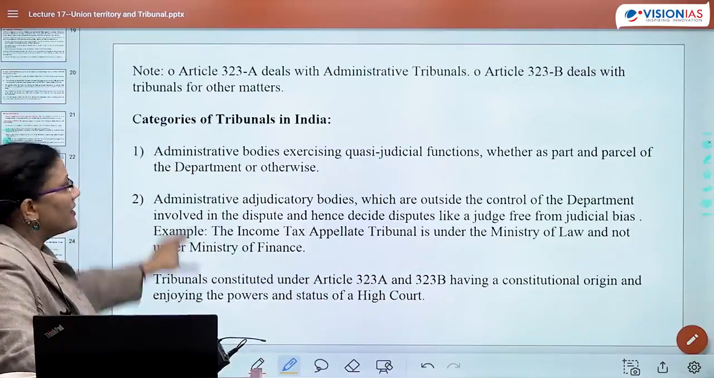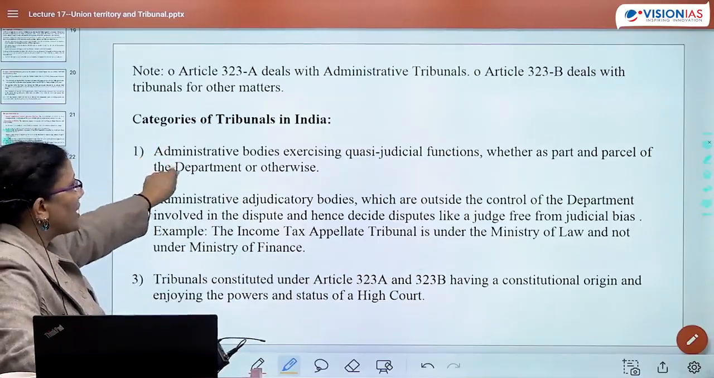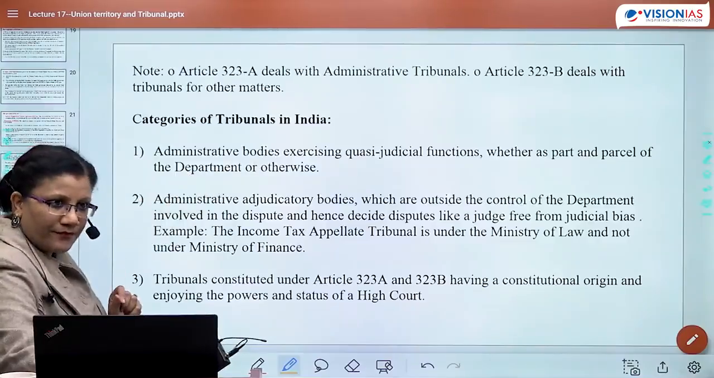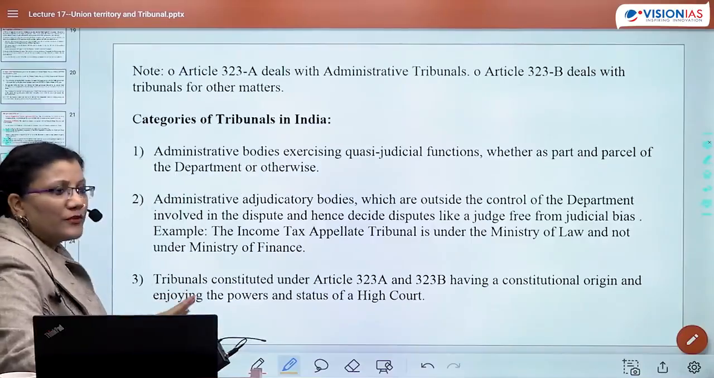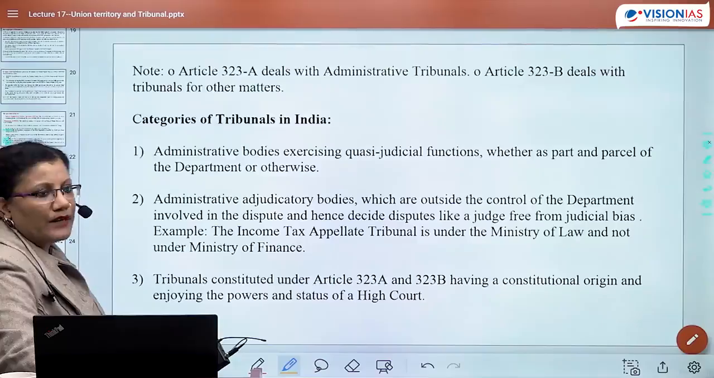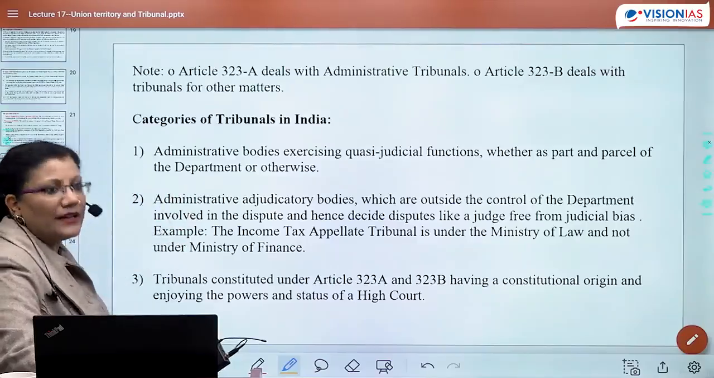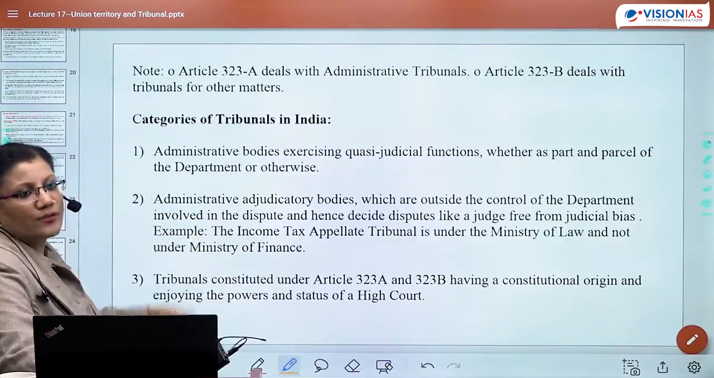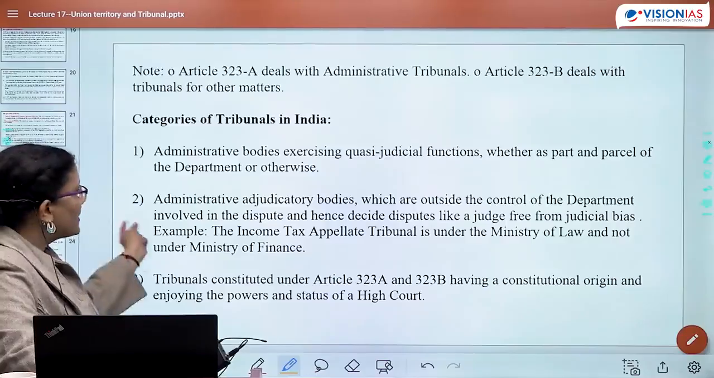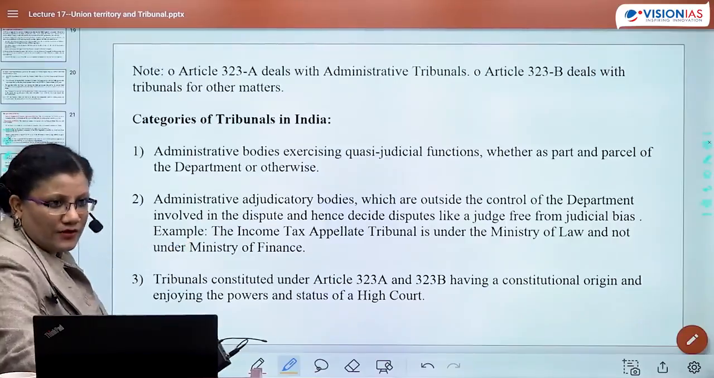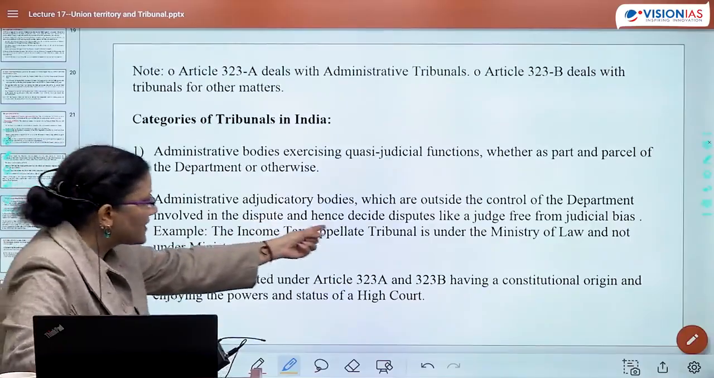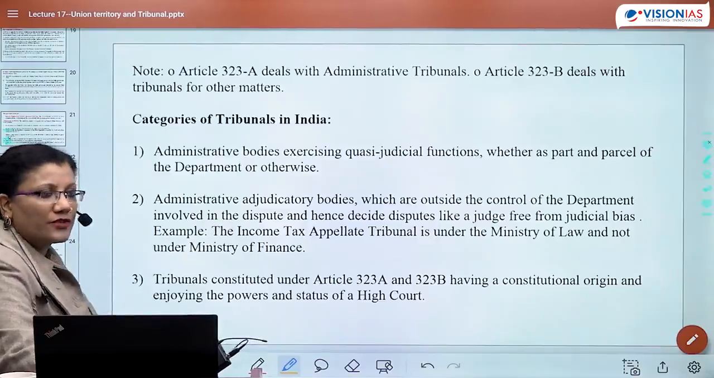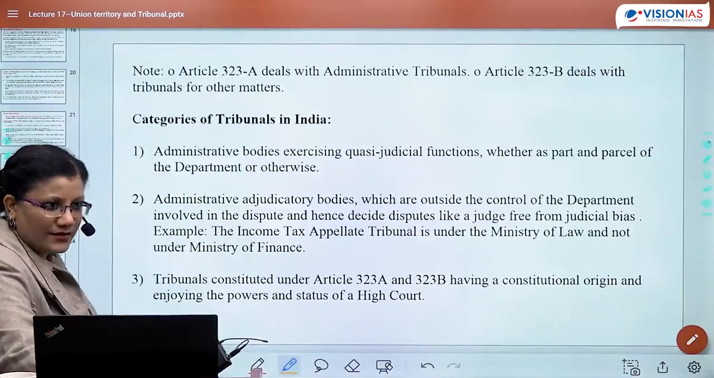So what are the categories? One, there are tribunals which are attached to the department. They are part and parcel of the department, right? Another, there are tribunals which are not part of the department. They are acting in an independent way. However, they might be taking cases regarding those departments. For example, the Income Tax Appellate Tribunal. So a question can come up: the Income Tax Appellate Tribunal falls within which ministry? You would say it falls within the Ministry of Law and not the Ministry of Finance.